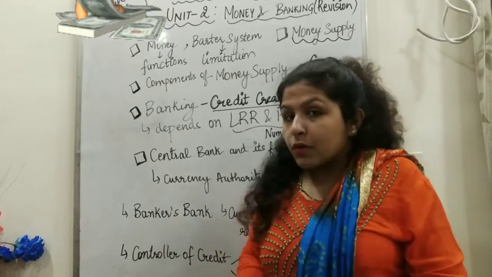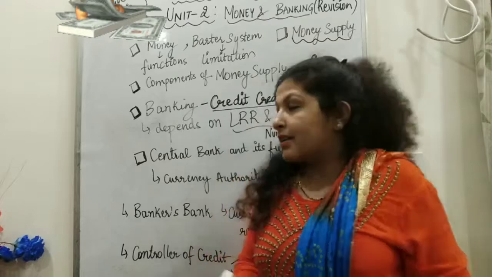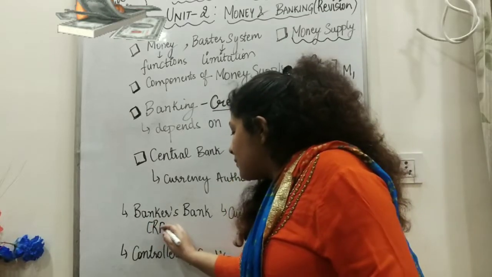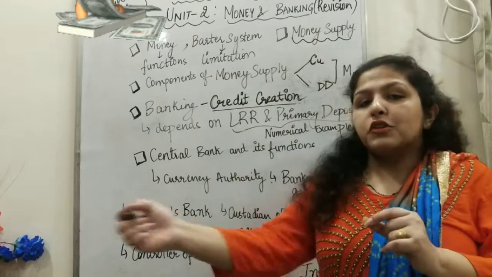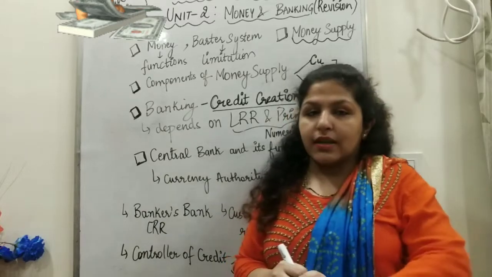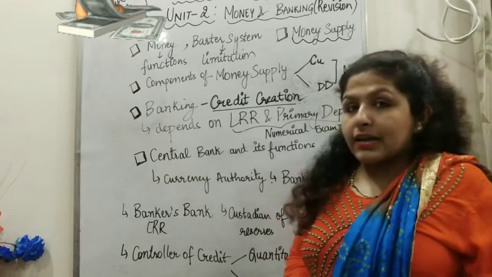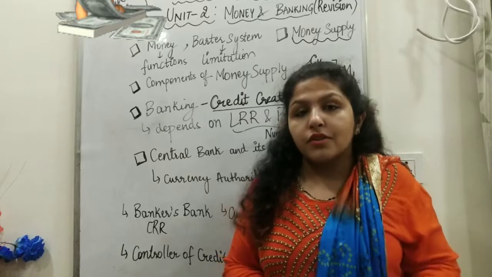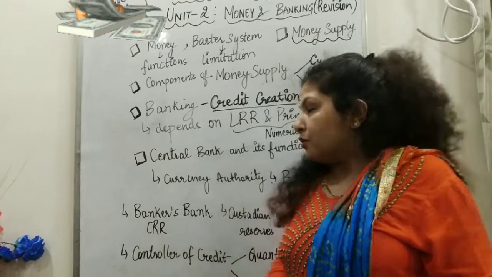One more thing, they keep cash reserves. CRR, cash reserve ratio, is kept with the central bank; all the commercial banks are required to keep a minimum percentage with RBI. And it also supervises mergers and amalgamations of the commercial banks.